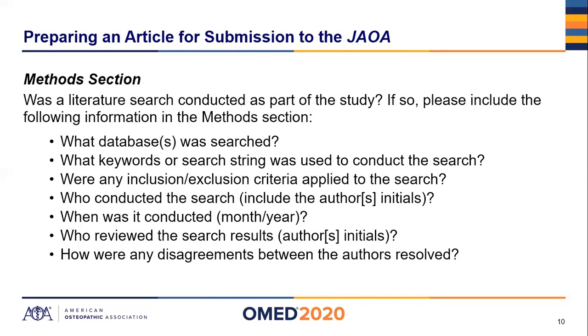When you're putting together a literature search, you don't include everything that comes in. You have to go through and decide what gets included in the study, in the final grouping of studies that you reviewed. How were disagreements handled between the authors is what I'm getting at.